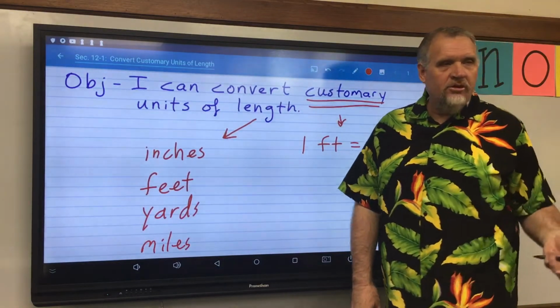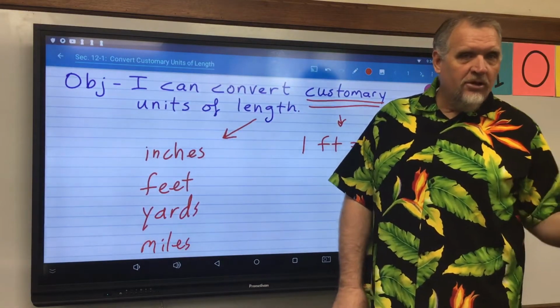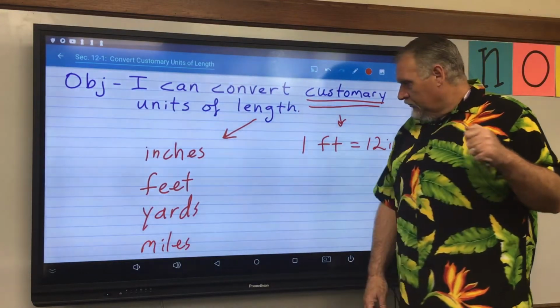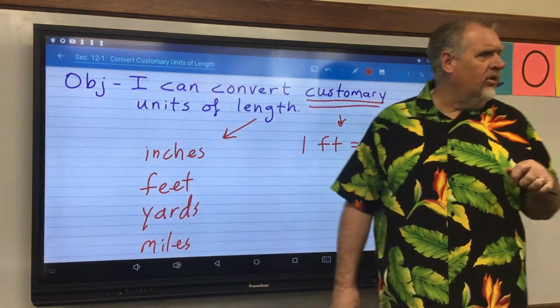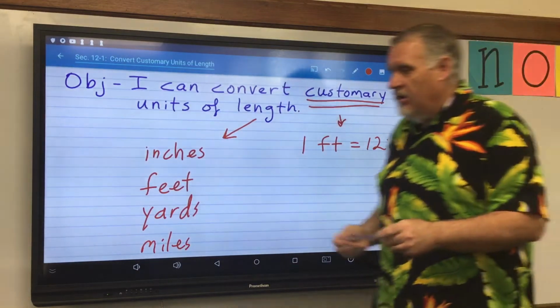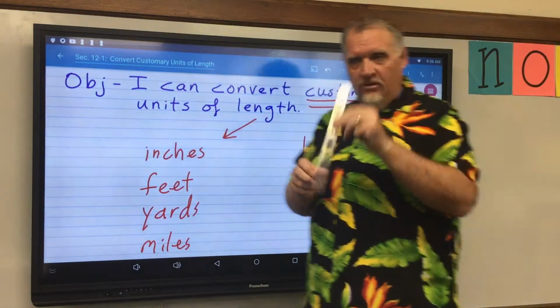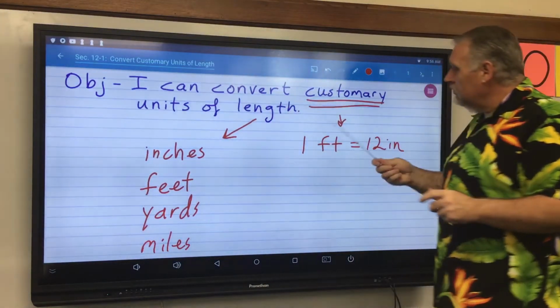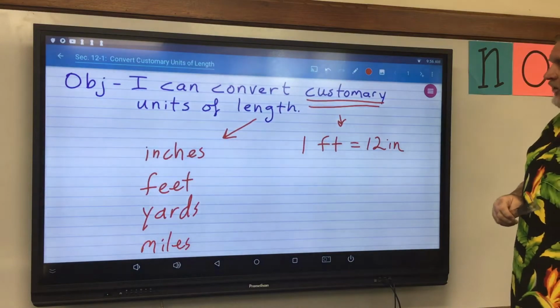12 inches is just a little bit shorter than the regular ruler that you probably have. I think most rulers are about 14 or 15 inches. So a foot, I don't think they're 12 inches. Oh, I was wrong. Regular ruler, 12 inches. So this is a foot. So 1 foot equals 12 inches.